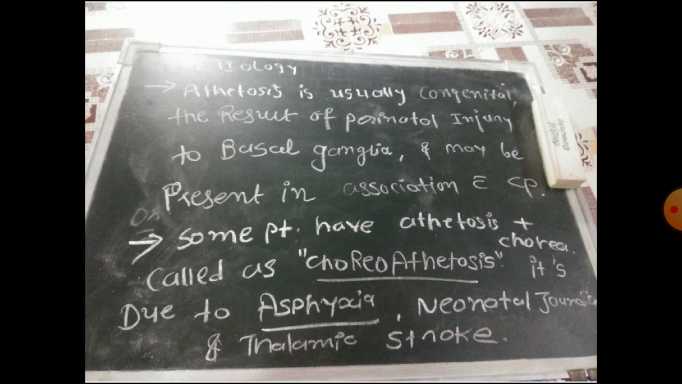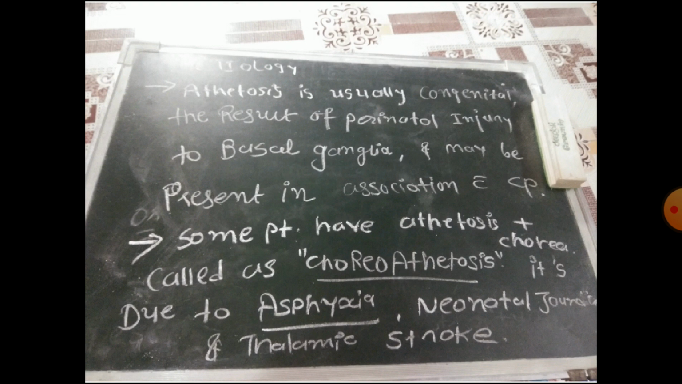Etiology. So athetosis is usually congenital or the result of perinatal injury to the basal ganglia and may be present in association with cerebral palsy. If the child has cerebral palsy, in that child also athetosis might be present, and if any perinatal injury occurs during congenital, that also leads to athetosis.